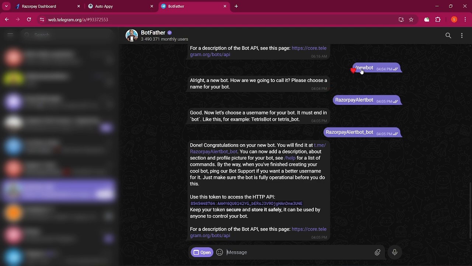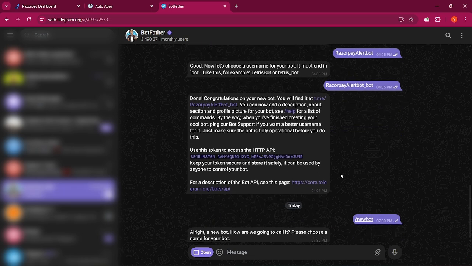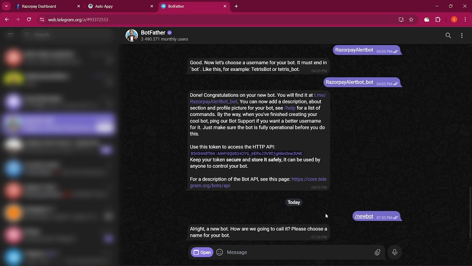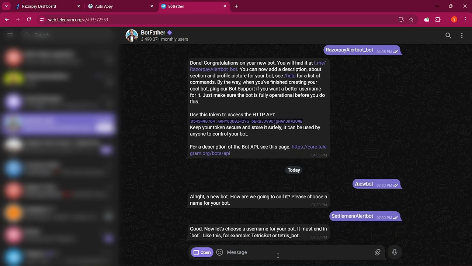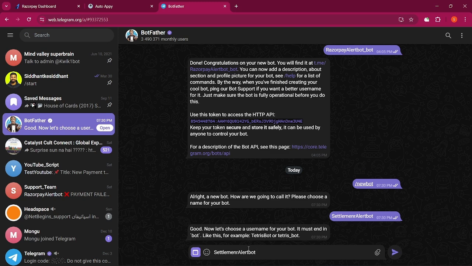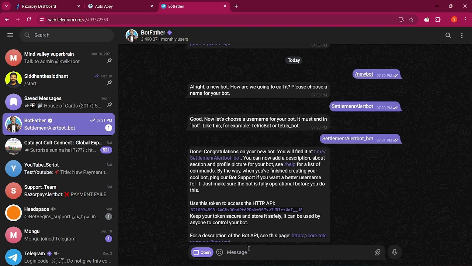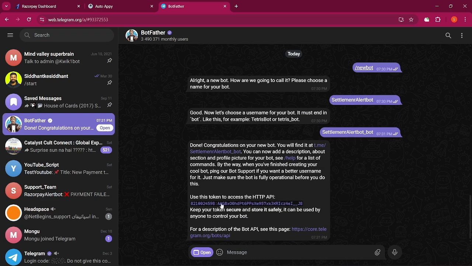Now what we have to do is tap on new bot, and we are going to name it settlement alert. So yes, we just got our API key.